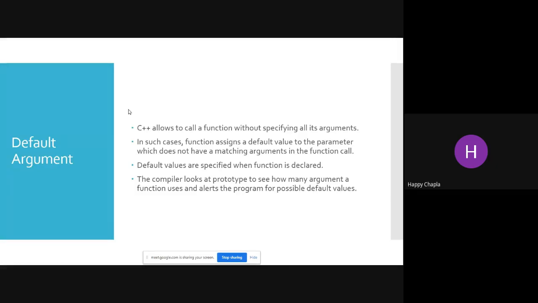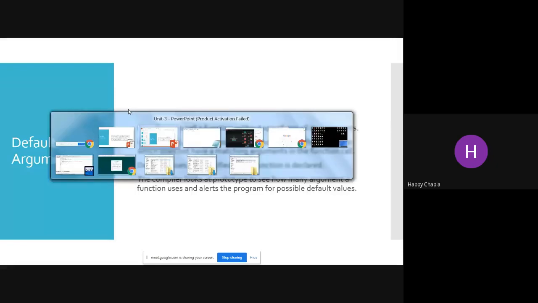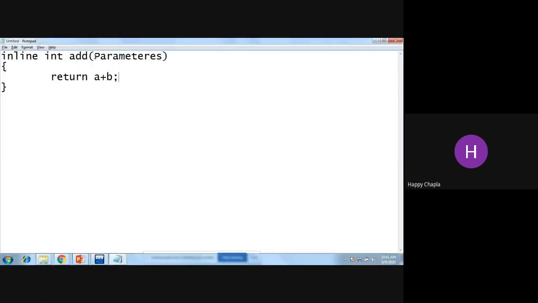Now what is a default argument? First of all, I think you are all clear on what an argument is. If I write integer a comma integer b, then a and b are the arguments of the function integer add.